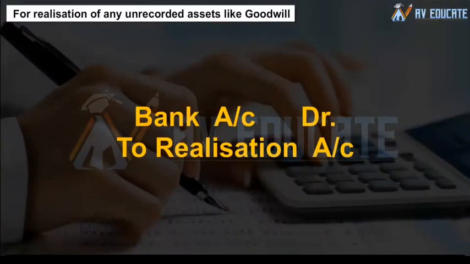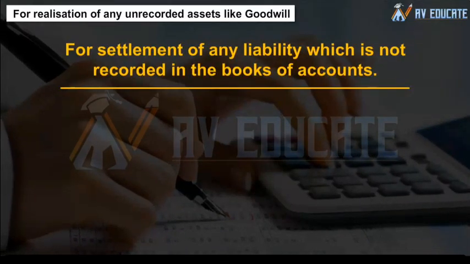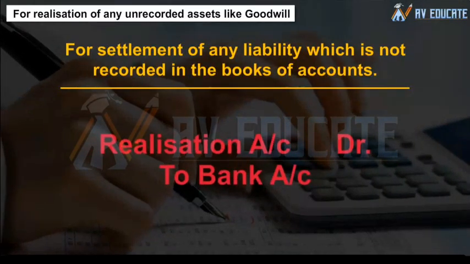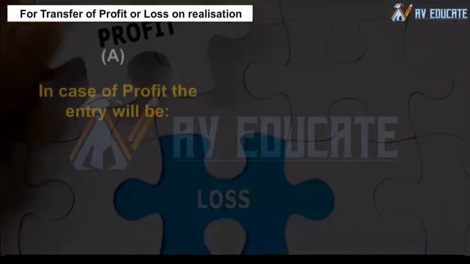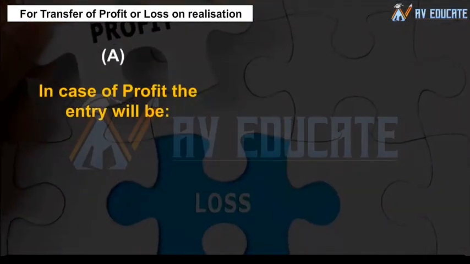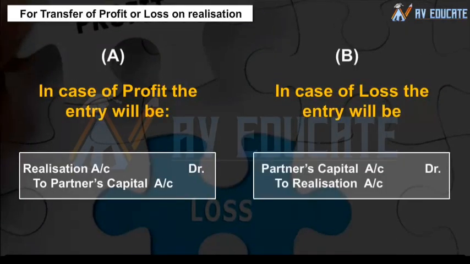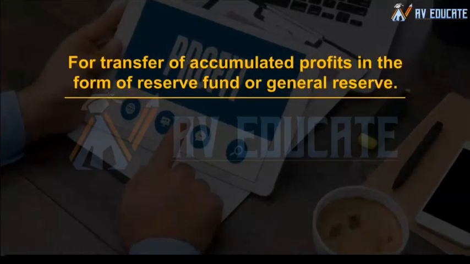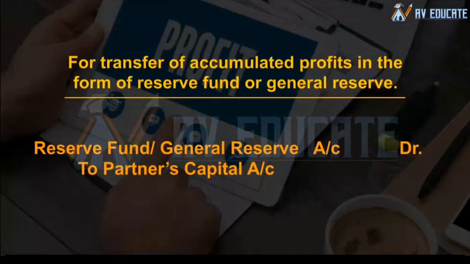For realization of any unrecorded assets like goodwill, the entry will be as follows. For settlement of any liability which is not recorded in the books of accounts, the entry will be as follows. For transfer of profit or loss on realization, in case of profit, the entry will be as follows. In case of loss, the entry will be as follows. For transfer of accumulated profits in the form of reserve fund or general reserve, the entry will be as follows.